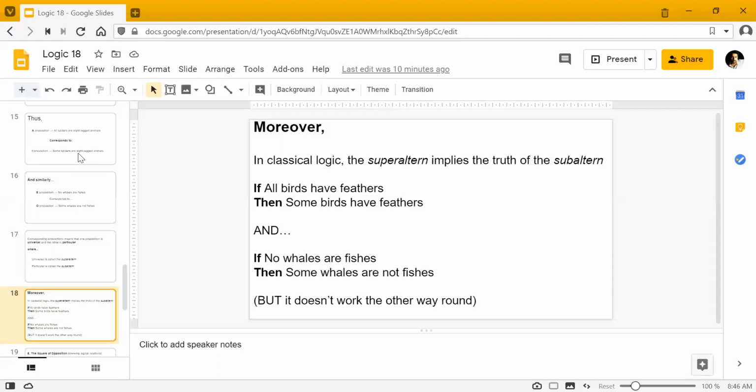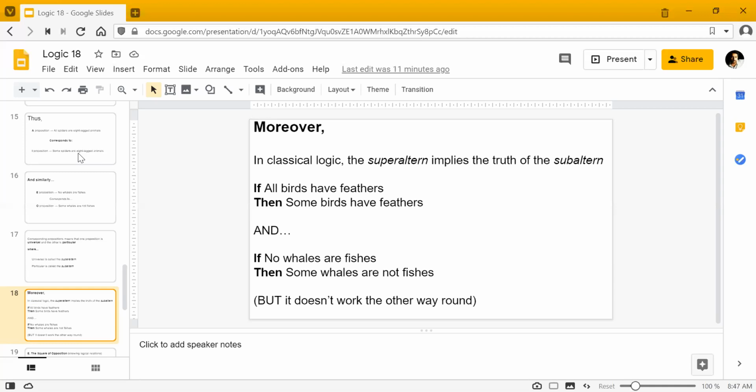Okay, so in classical logic, the superaltern implies the truth of the subaltern. This is interesting. So if we say that all birds have feathers, then some birds also have feathers, right? So अगर आपके पास ये केस दिया हुआ है सबऑल्टर्नेशन का, अगर E proposition यानी कि अगर आपकी superaltern, in other words, अगर वो true है, so subaltern necessarily is also true. ठीक है? This is very interesting. So if I say no whales are fishes, then obviously some whales are not fishes also, right? So अगर आपके पास no whales are fishes true है, तो subaltern भी true होगा necessarily. This is something that you should remember, okay?